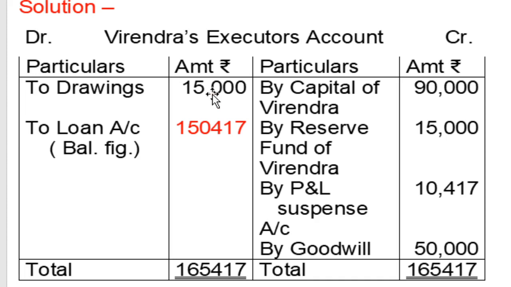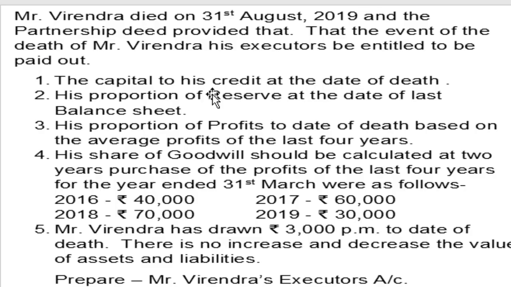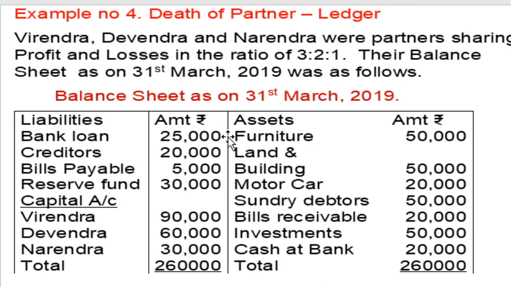Then next adjustment: there is no increase or decrease in the value of assets and liabilities, so no need to prepare a revaluation account. So all adjustments are passed. Now consider any item of the balance sheet pertaining to Virendra, such as bank loan, liability or creditors especially for Virendra, or any information.